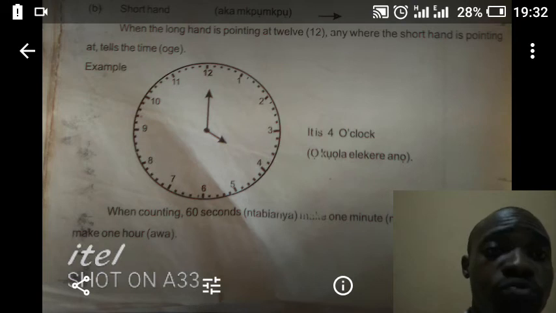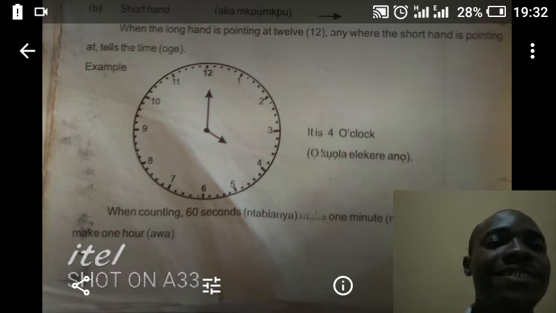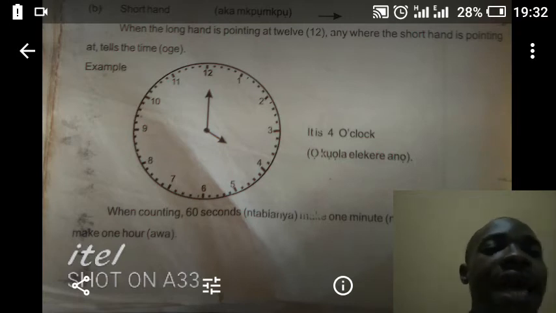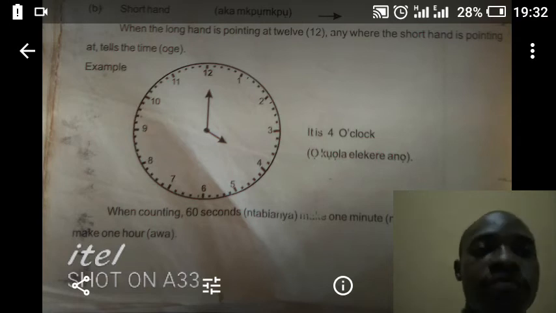Going forward, as you can see in the picture, you see the long hand pointing at 12, not touching, pointing at 12. Then you see the short hand pointing at 4. Now it is 4 o'clock. That statement, it is 4 o'clock, is called in Igbo Okuola elekere ano. Alright.